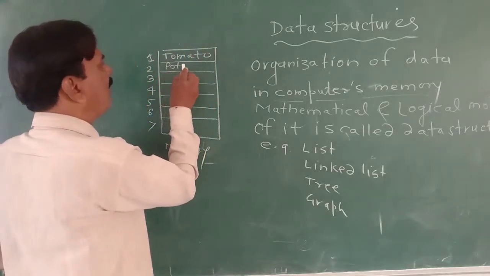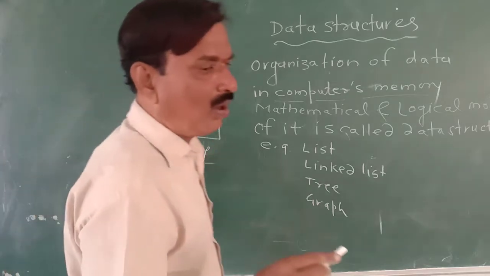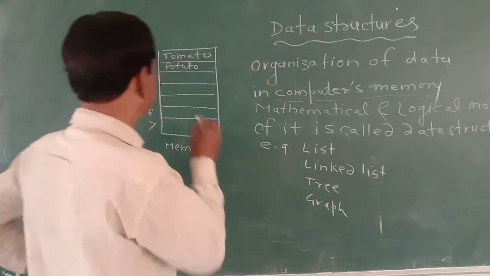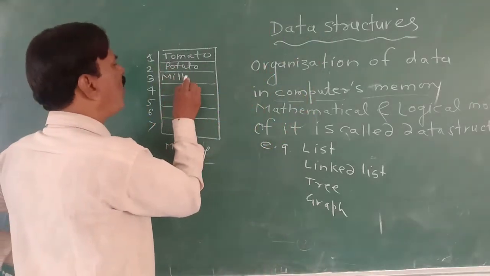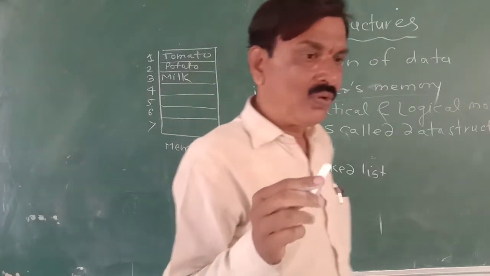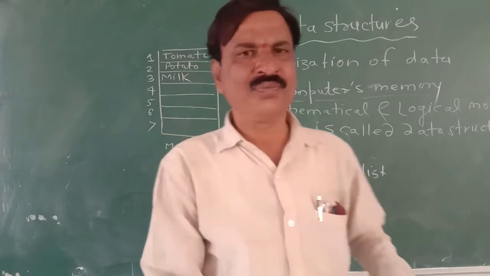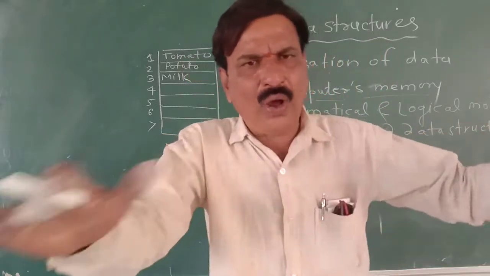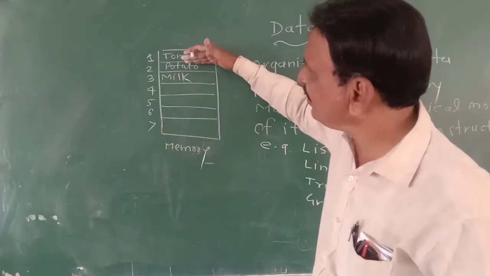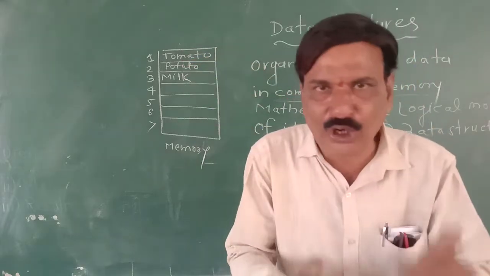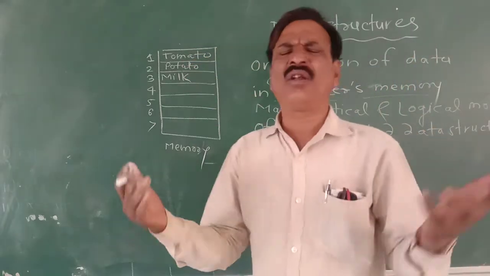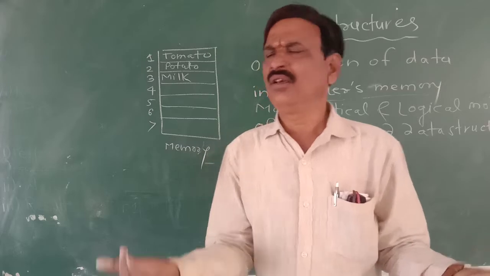Potato was second element, milk was third element of the list on plain paper. What we have done? We have stored all these elements in contiguous memory location and index set.